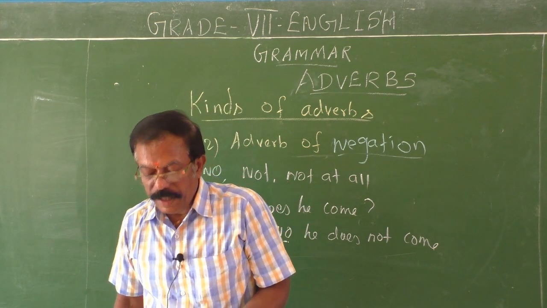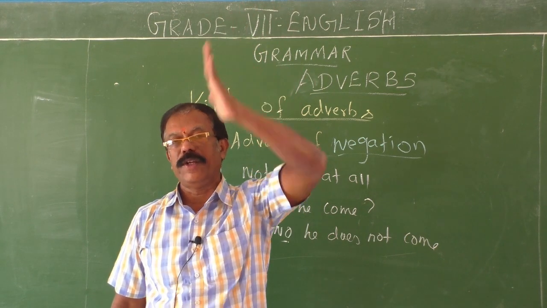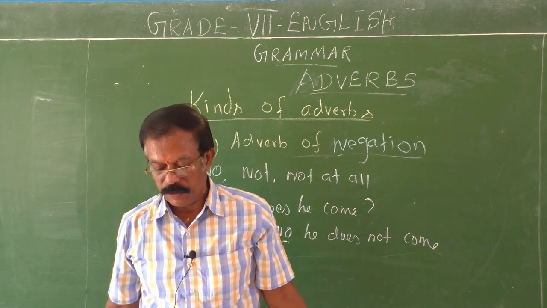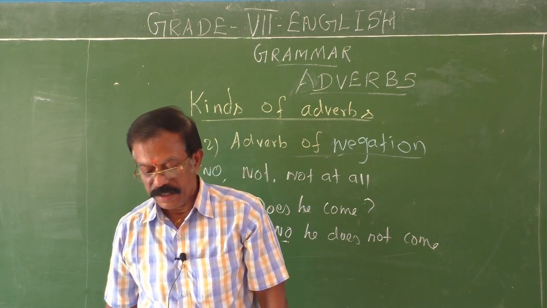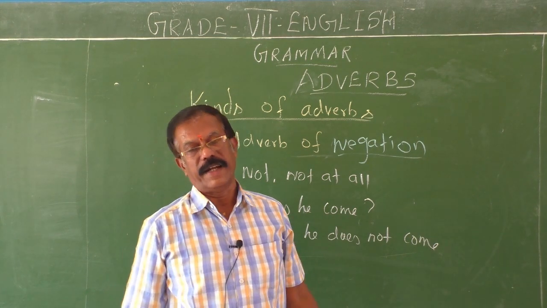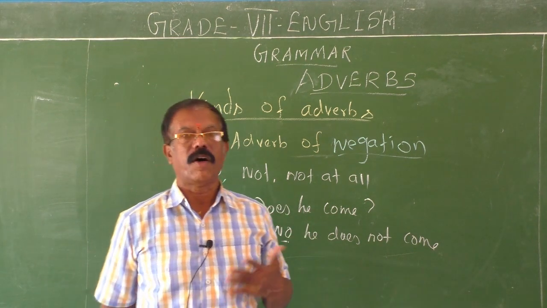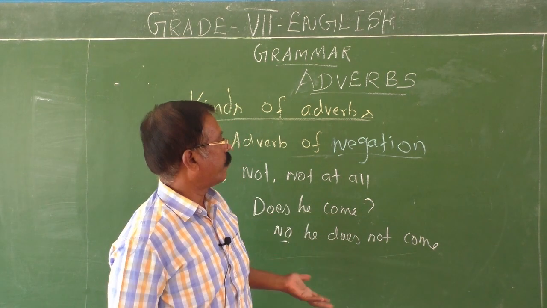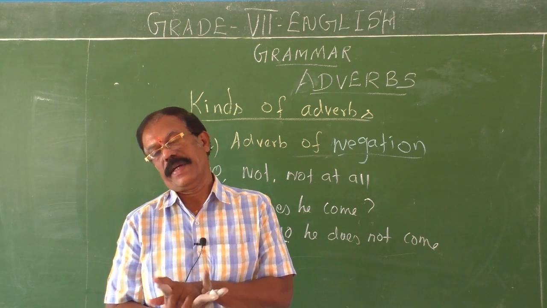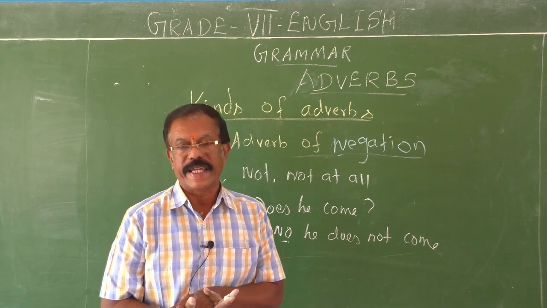And then, will you help me? By no means I will help you. Negative. By no means I will help you. It means I am not in a position to help you. Is it changed? It is not at all changed. So they are all the examples for adverbs of negation. See, no, not at all, by all means. Why do we call them adverbs of negation? Because they show the negative aspect of an action. Therefore, they are called adverbs of negation.